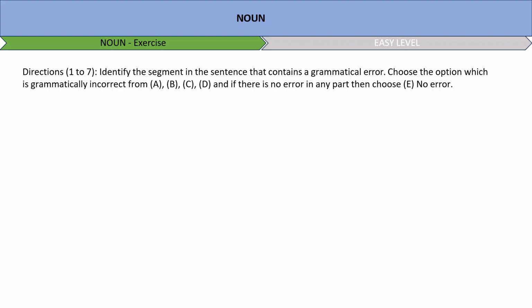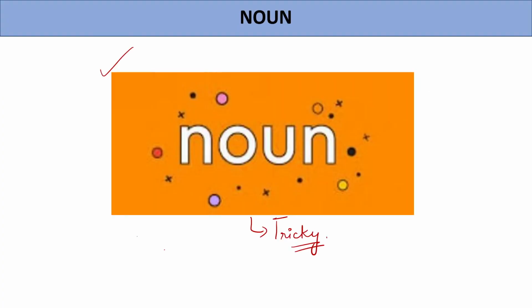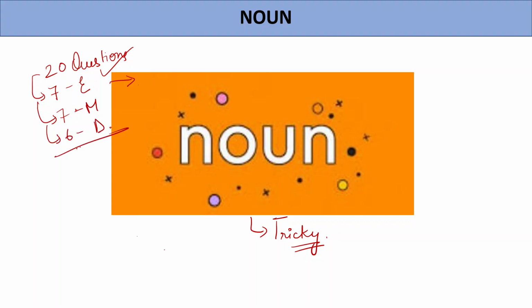Overall, we'll be discussing 20 questions each, and in these 20 questions we'll be discussing 7 questions based on easy level, 7 questions based on moderate level, the topic will be same, noun, and 6 questions based on difficult level. So based on the difficulty we'll move on one by one.